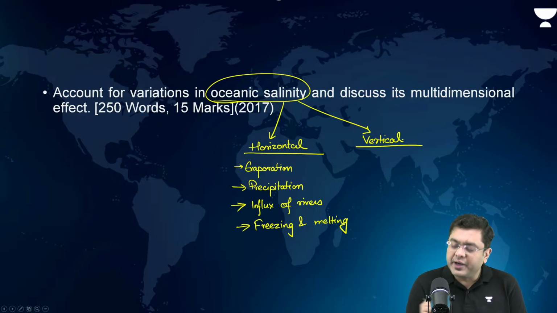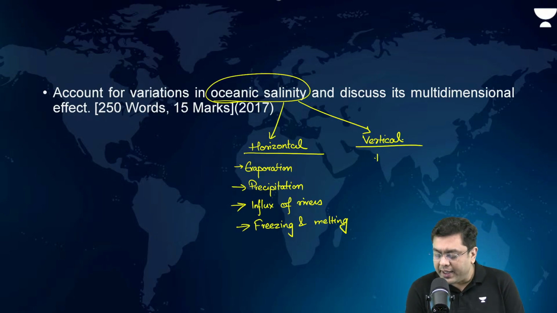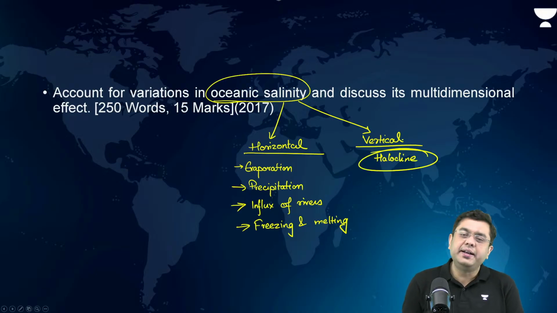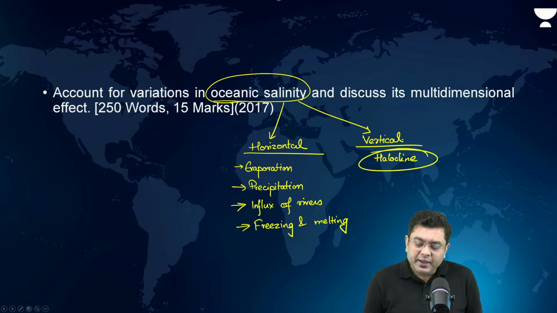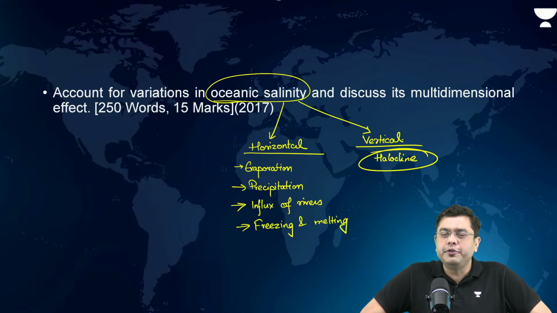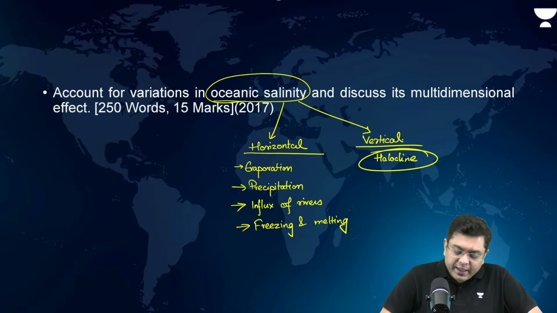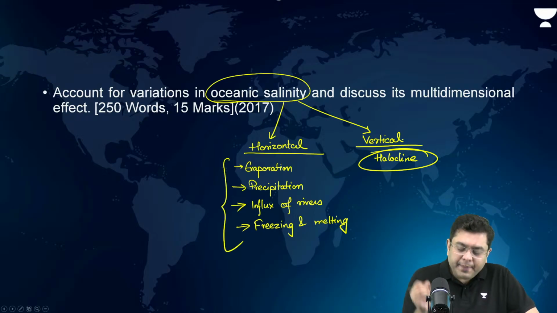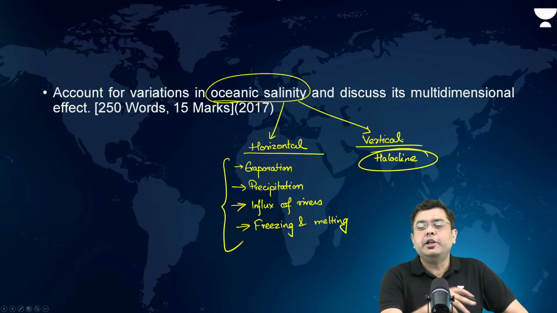Now, in the case of vertical distribution of salinity, there is the role of the halocline and the image associated with it. Now, the multidimensional effect, again, is in terms of maintenance of nutrient balance, salt budgeting, and even species distribution. Examples of each one of them need to be provided, particularly the North Sea.